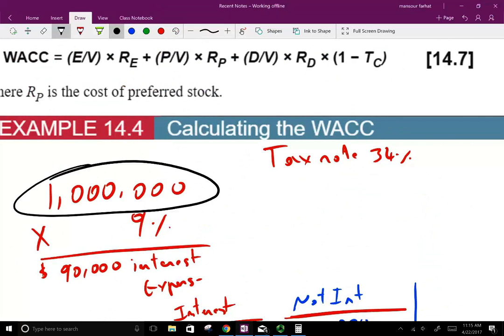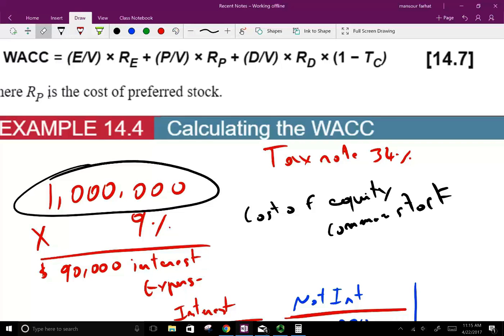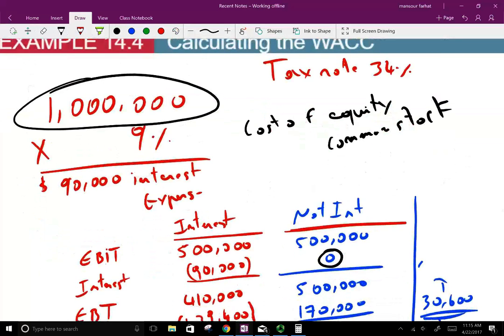If you issue stocks, there's a cost of equity. There's a cost of common stock. And remember, you have to pay more for common stock because there's more risk for common shareholders. So you might be paying a cost of equity of maybe 12%.